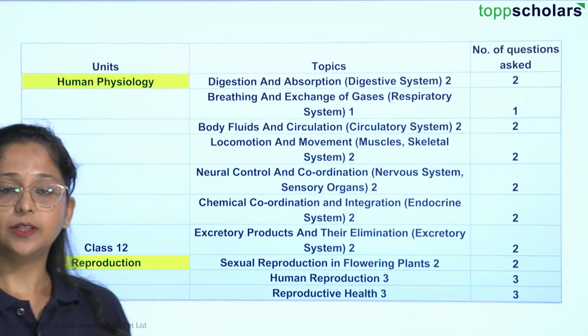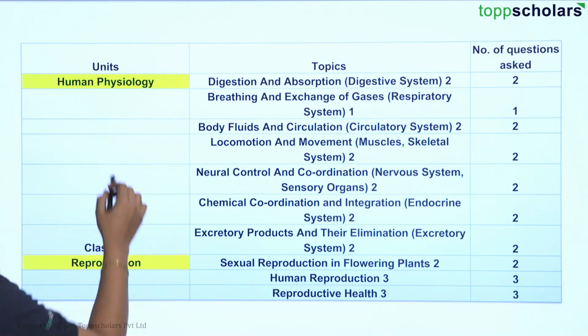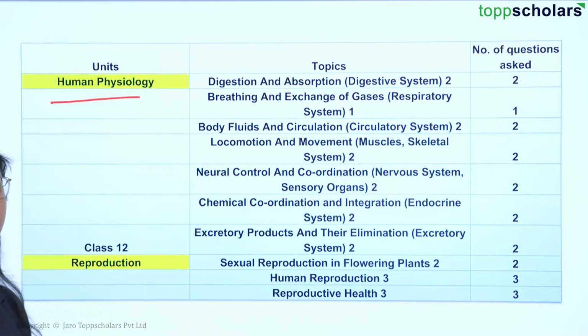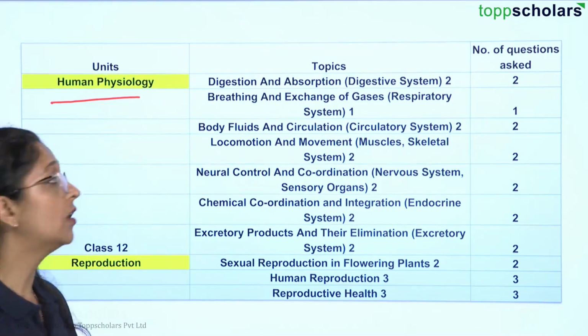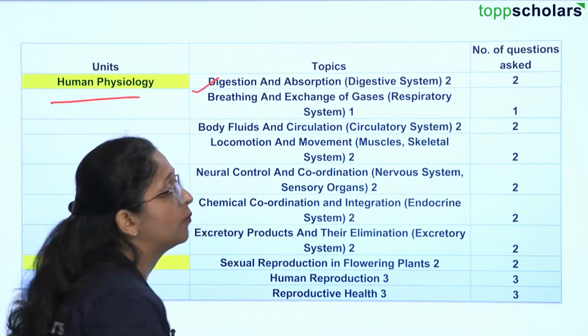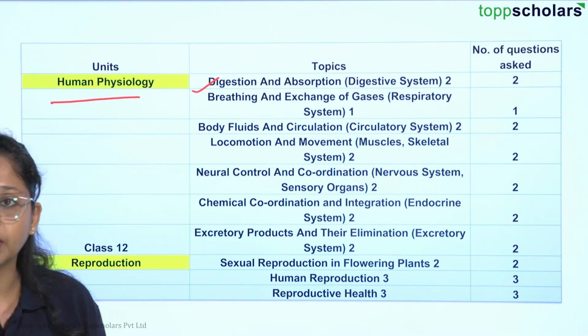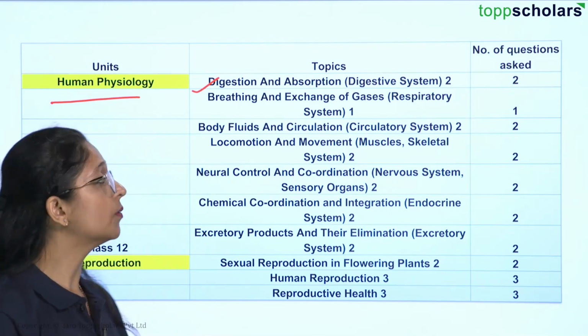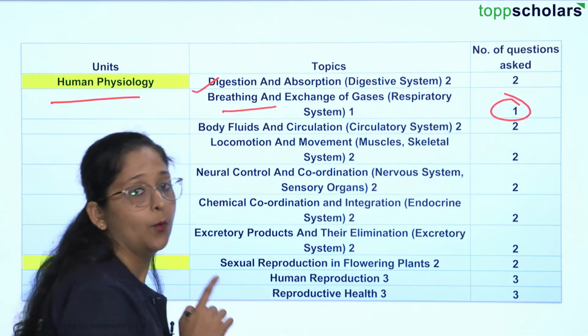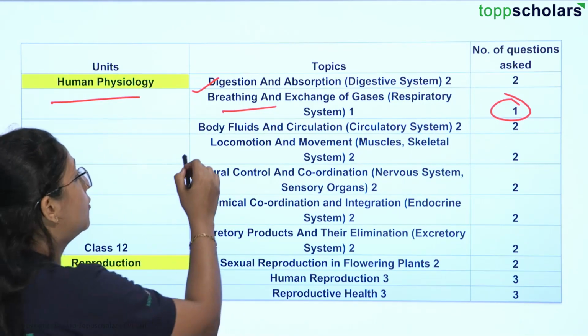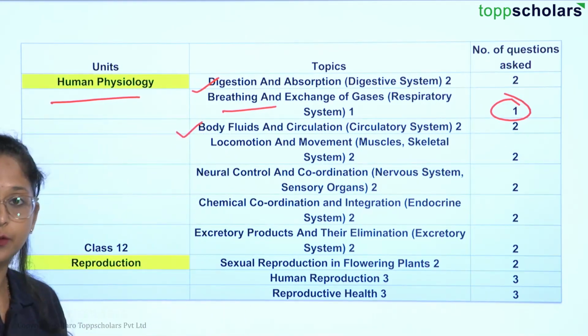The next chapter from your class 11 is human physiology, right. In human physiology, we will be learning about the whole human body. The various topics here are digestion and absorption, that is majorly your digestive system. You will be asked about 2 questions from the digestive system. From breathing and exchange of gases, there is only 1 question. From body fluids and circulation, we have 2 questions.